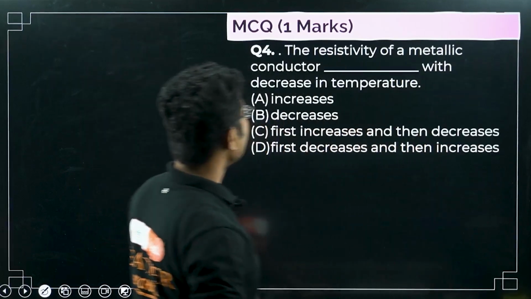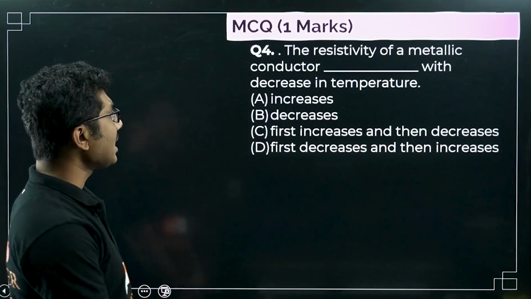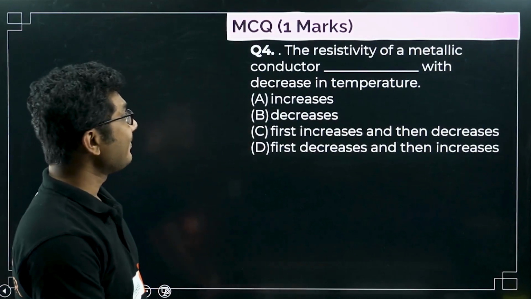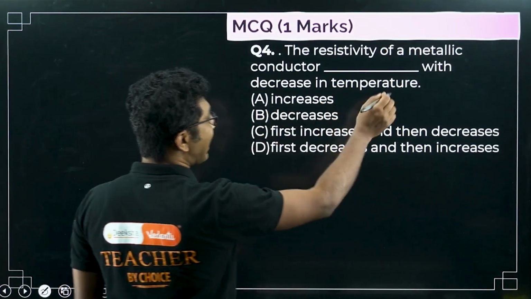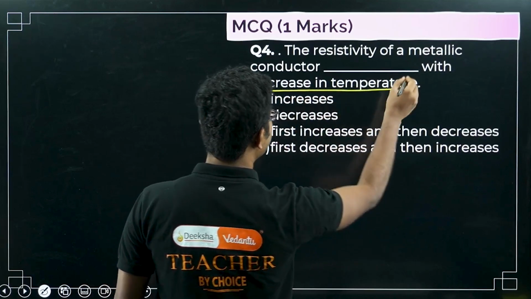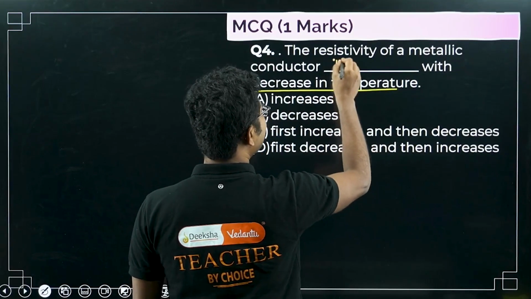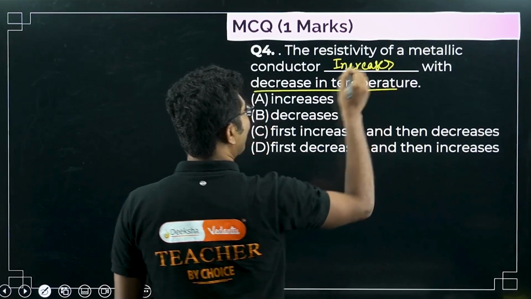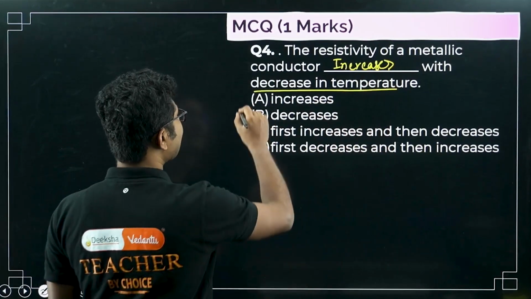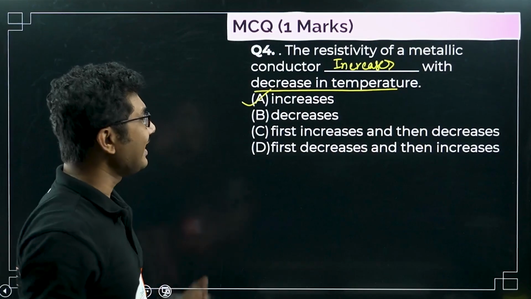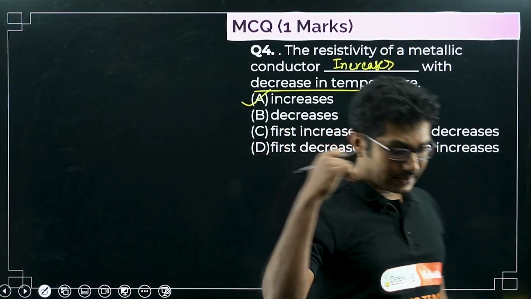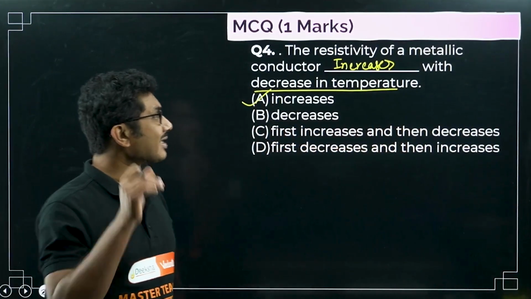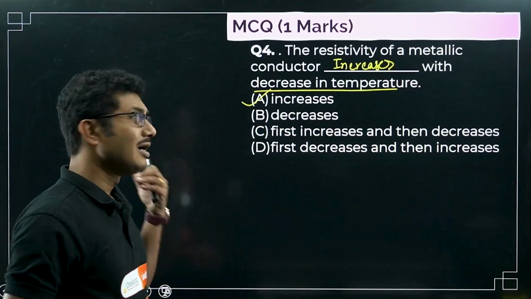Next question: the resistivity of a metallic conductor dash with decrease in temperature. So obviously resistivity increases. The correct answer is option A. Resistivity increases with decrease in temperature. They just tried to confuse you. This is a slightly understanding-based question, but it can be considered a remember-based question as well.